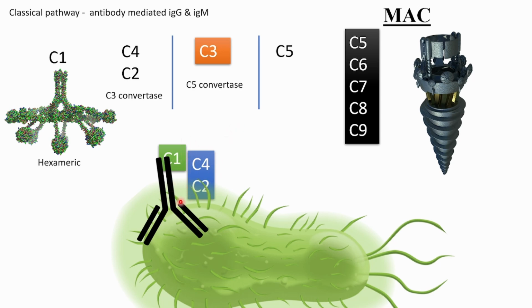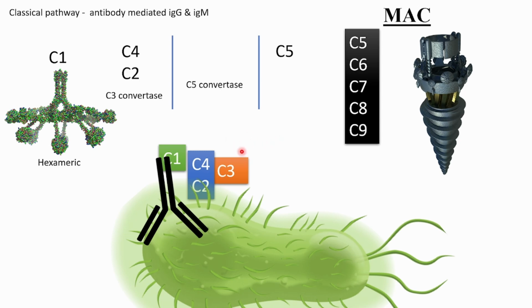Then similarly C2 comes. Here this C2 A component, this was the exception, do you remember? The A component was the bigger one and that one binds here. So when these three have bound here, overall these three are called C3 convertase. C3 convertase means, next what will come? C3 will come.